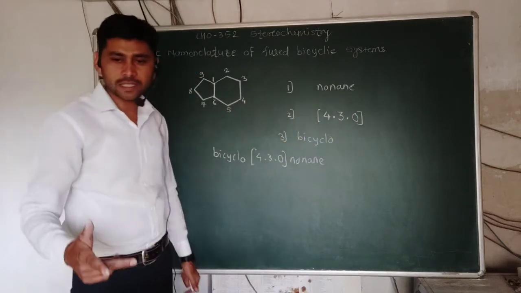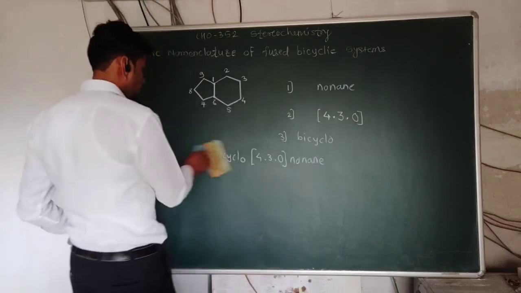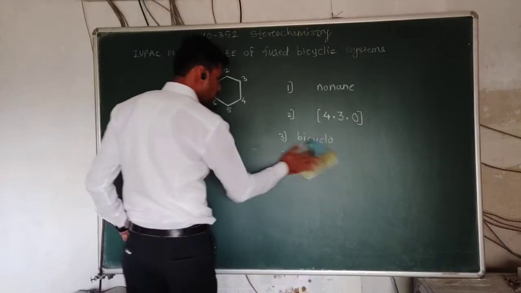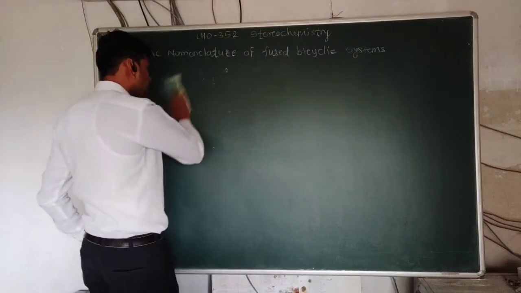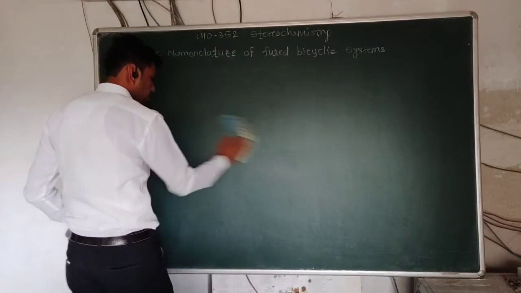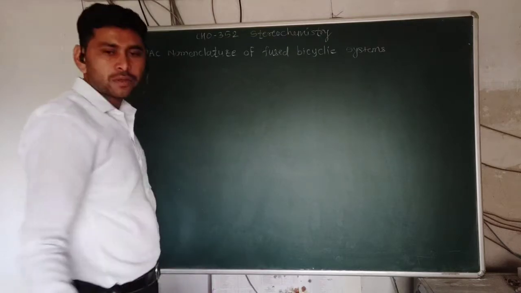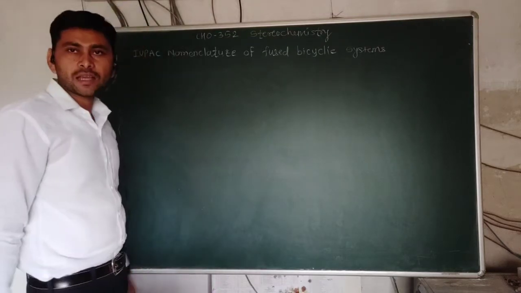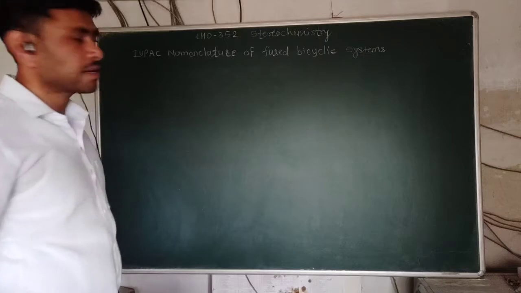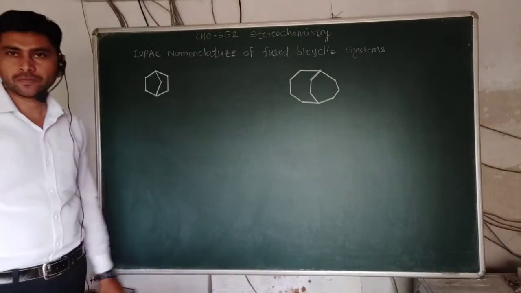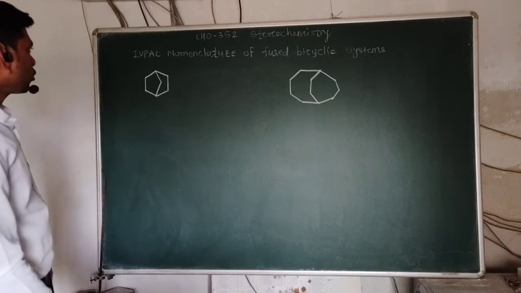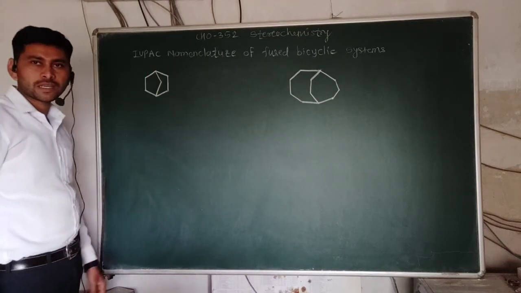Okay, you will understand better when we take more examples of substituted bicyclic systems and also plain bicyclic systems. By taking examples, we are going to understand the IUPAC nomenclature of the bicyclic systems. Consider the nomenclature of these two systems, using our rules of IUPAC nomenclature of fused bicyclic systems.